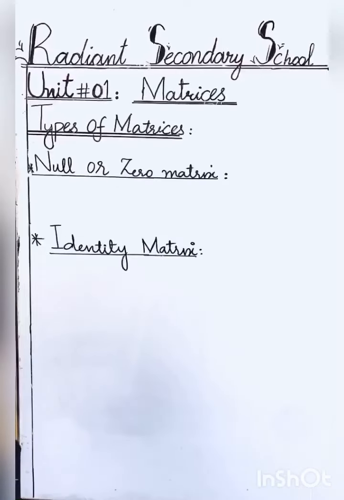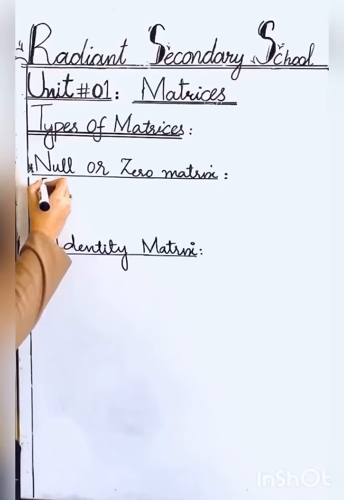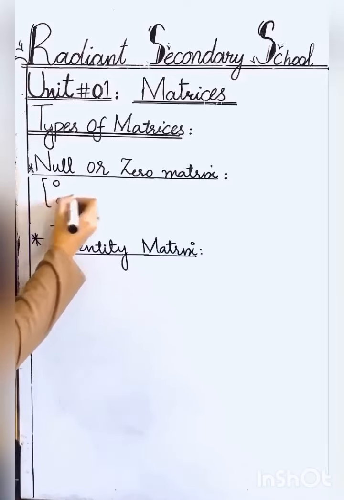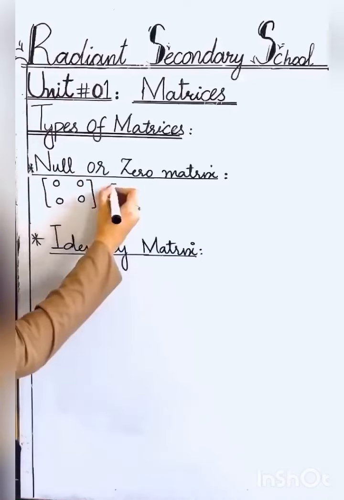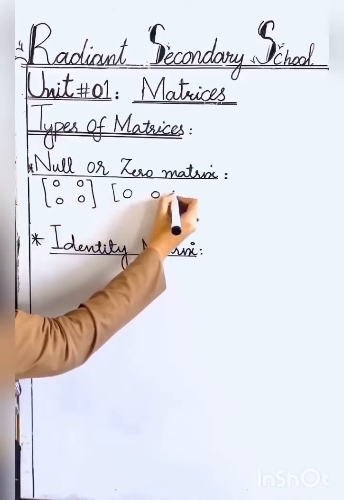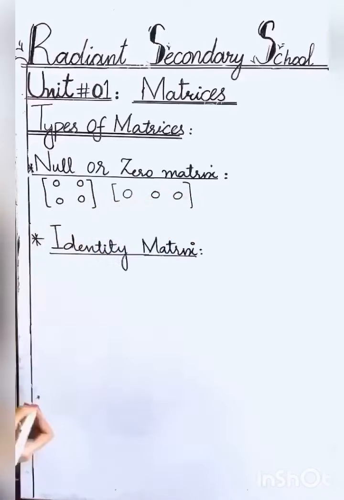Next type of matrix is null or zero matrix. Null or zero matrix, a matrix in which each entry is 0. For example, this is a zero or null matrix. This is also a null or zero matrix.